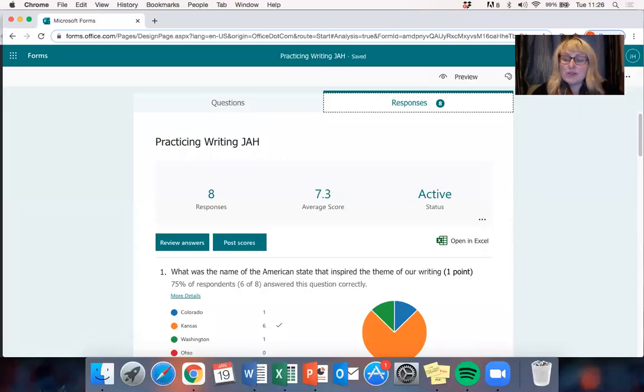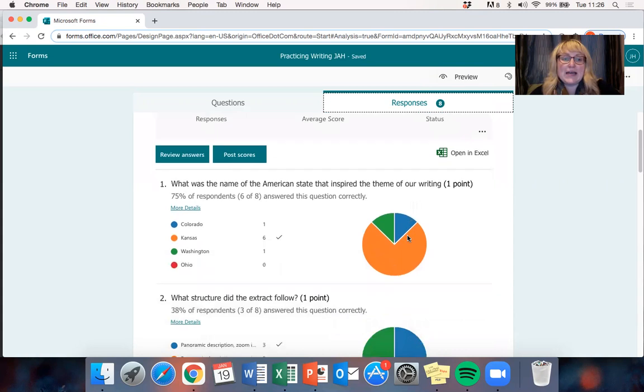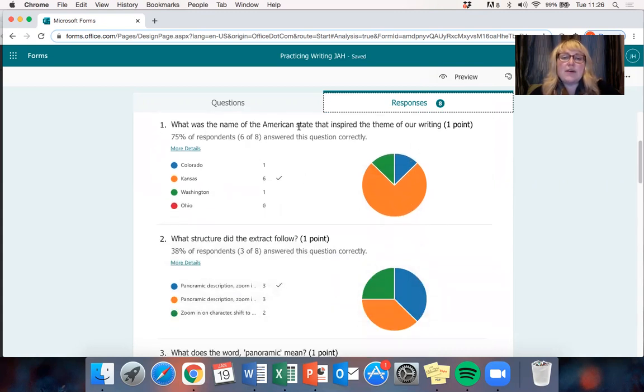Okay, so I've now popped the quiz on the screen. I'm going to scroll down and we're going to have a look at each of the questions individually, so that you're aware of what questions you got right and wrong. So question 1 was, what was the name of the American state that inspired the theme of your writing? That was Kansas, with those fields and hay and whatnot.